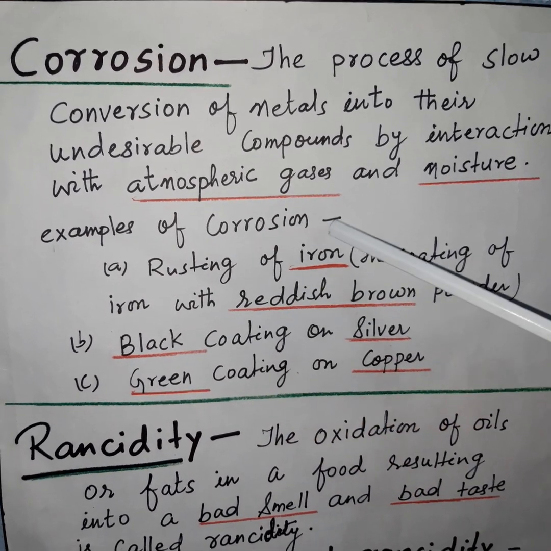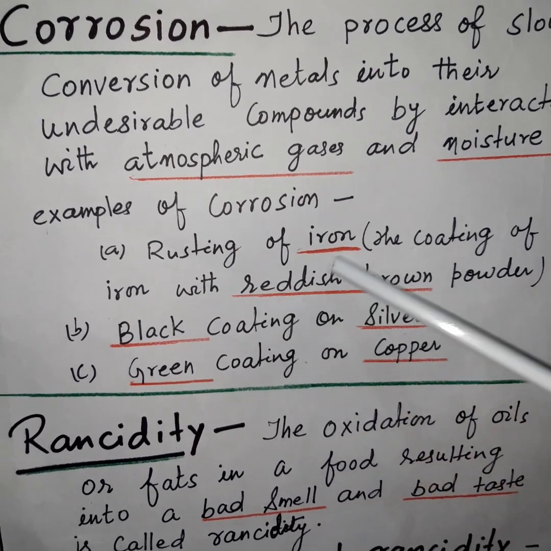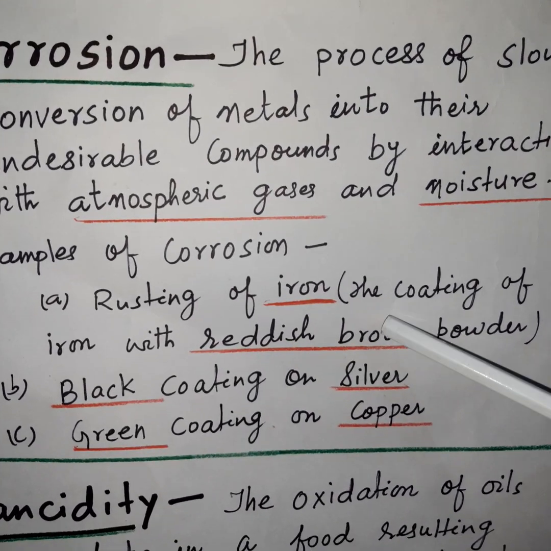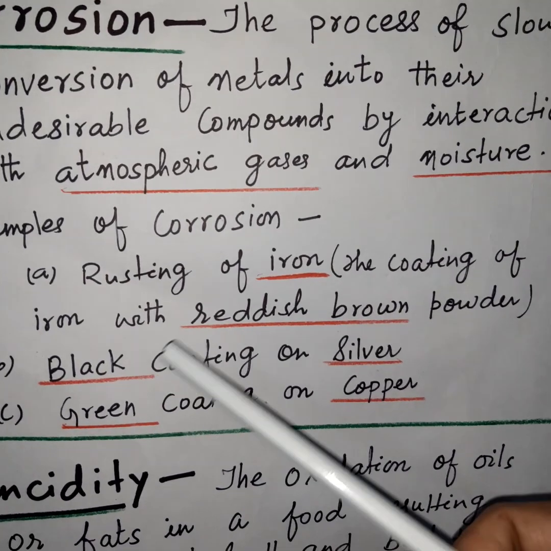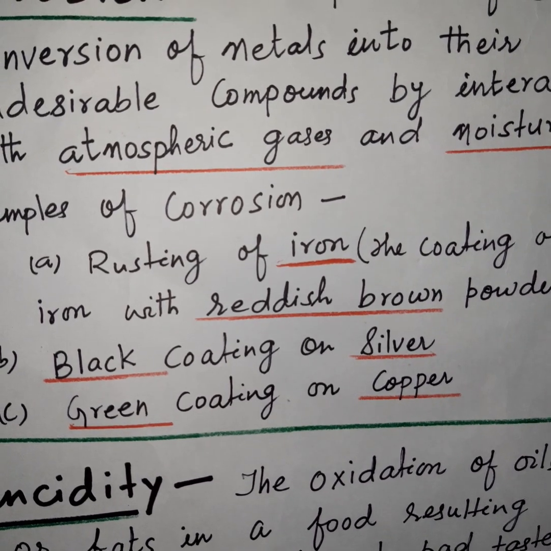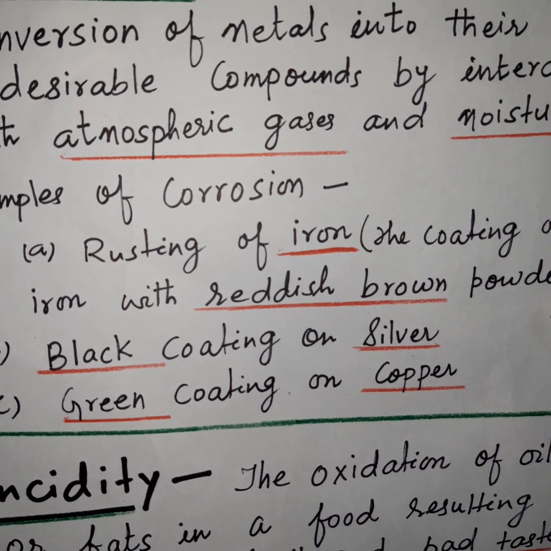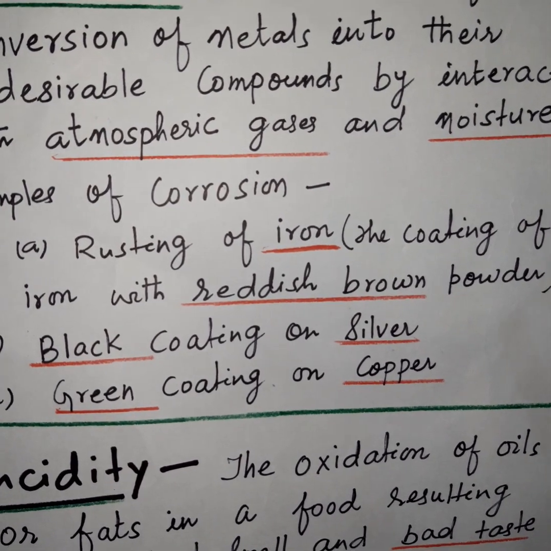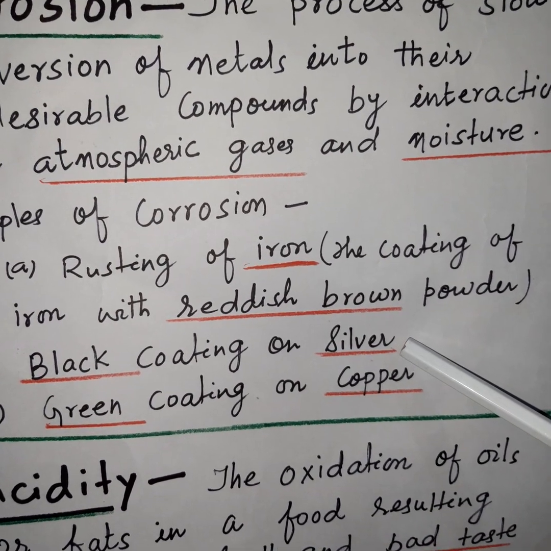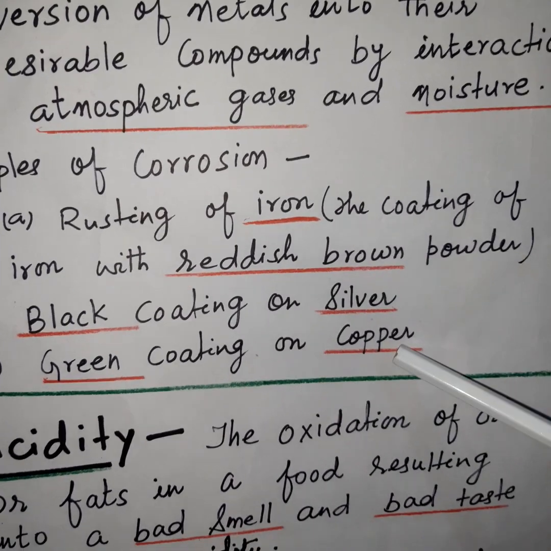There are some examples of corrosion. Number 1, rusting of iron. Rusting is well known to you. This is the coating of iron with a reddish brown powder. This powder has some mass that gets corroded away from the iron metal and it weakens the iron. Next example is black coating on silver. Next one is green coating on copper.